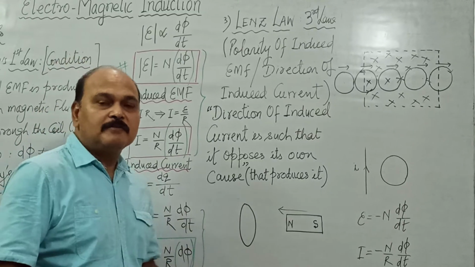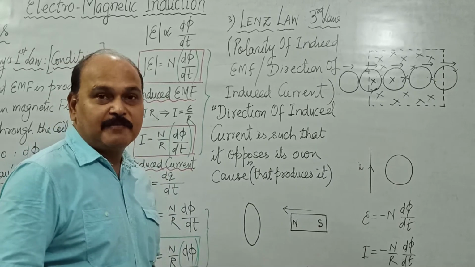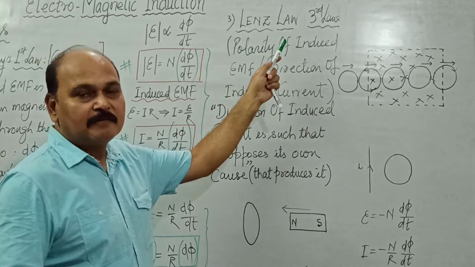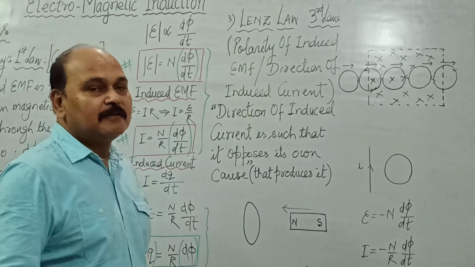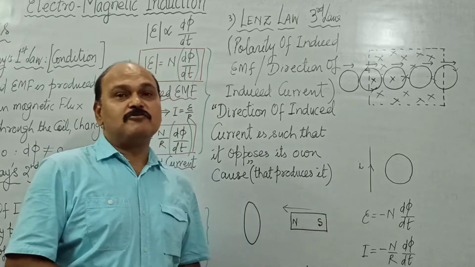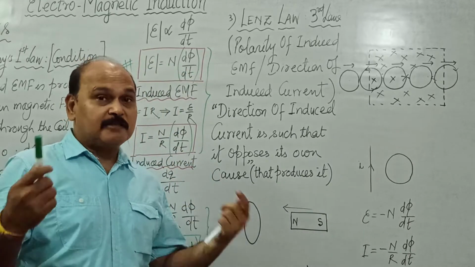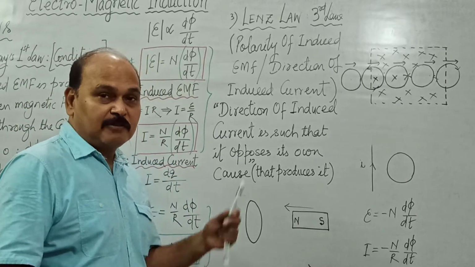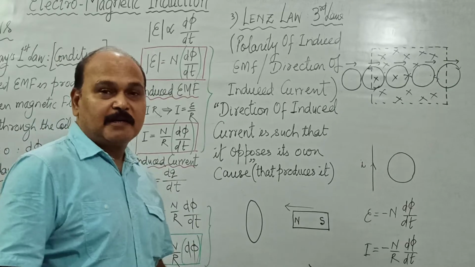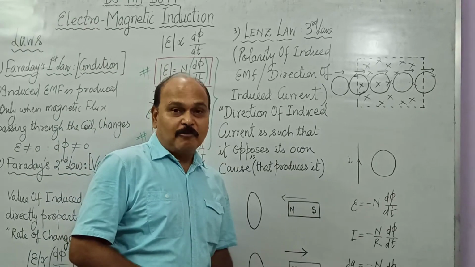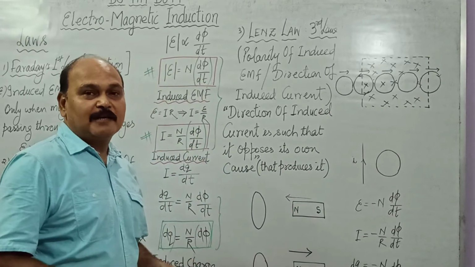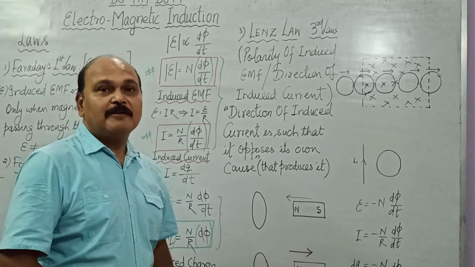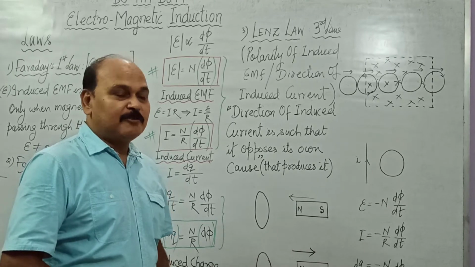Children, let's understand now the third law of electromagnetic induction. Very, very important. And this third law is called as Lenz's law. This Lenz's law talks about the polarity of the induced EMF or the direction of induced current. This is the third law. Well, the first law talks about the condition of electromagnetic induction. The second law talks about the value of induced EMF, induced current or induced electricity. But the third law is going to talk about the polarity of the induced EMF or direction of induced current.